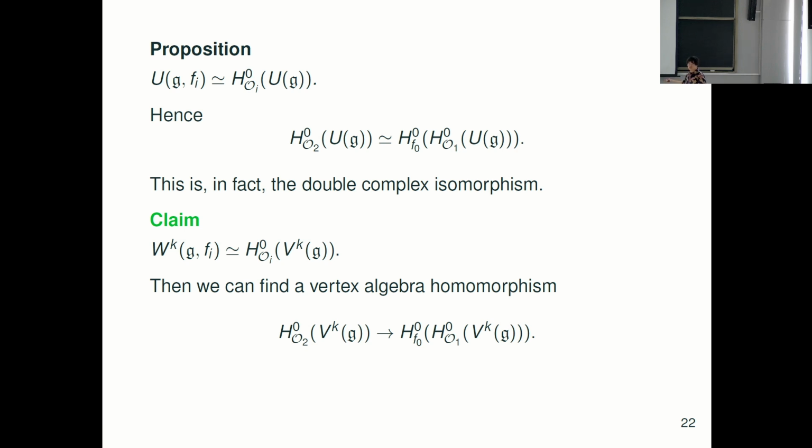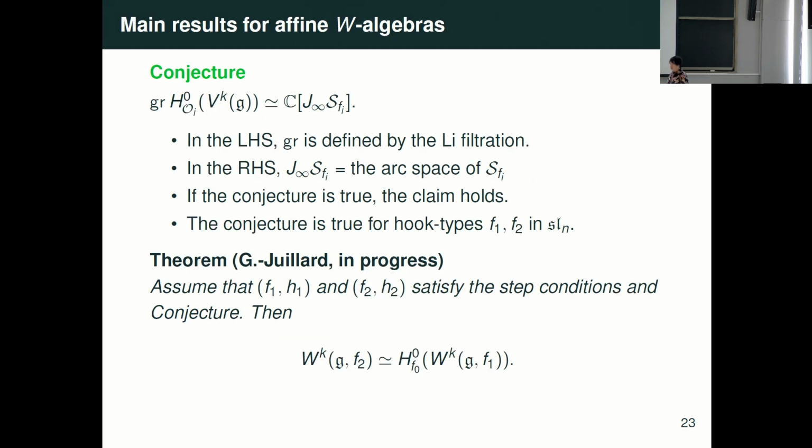Normally, at this place, we say the spectral sequence degenerates, right? Yes. In fact, in this case, we would first need to construct a spectral sequence, but this case is just a double complex, so that is somehow easier to treat. Anyway, we only need to show this claim. But for the claim, we need one conjecture: we need the associated graded to still be isomorphic to this one. Now in progress, we can show this conjecture only for Fuchs type. But at least Fuchs type contains the principal and subregular. Then our theorem is that the condition is satisfied, and the conjecture is also true.